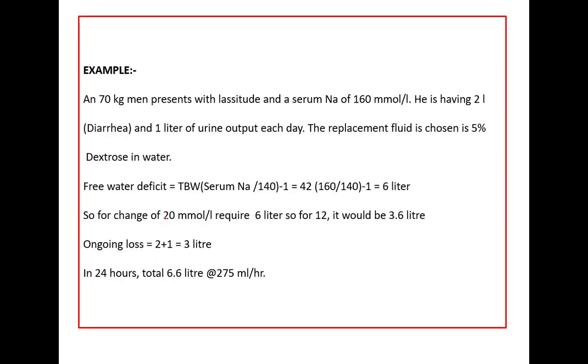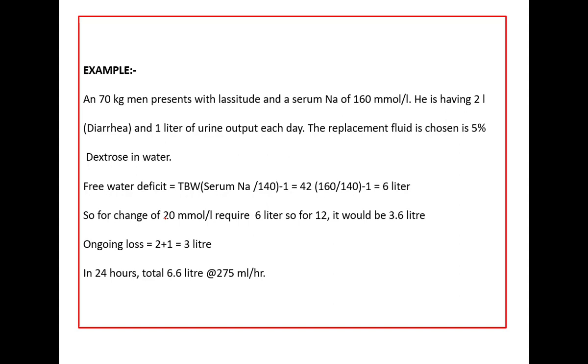Again, an example for hypernatremia: a 70 kg man presents with lassitude and a serum sodium level of 160. He has a 2 liter loss due to diarrhea, 1 liter loss due to urine, and the replacement fluid is 5% dextrose in water. So the free water deficit is total body water times serum sodium divided by 140 minus 1, which comes to 6 liters. For a change of 20, from 160 to 140, it requires 6 liters.